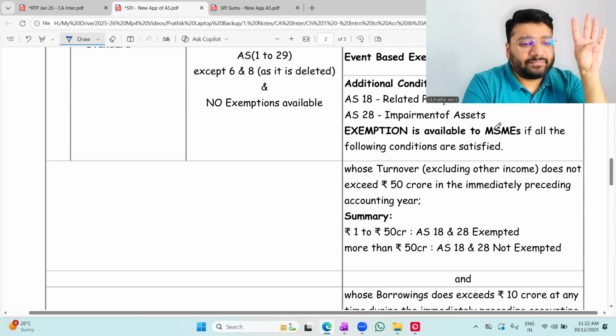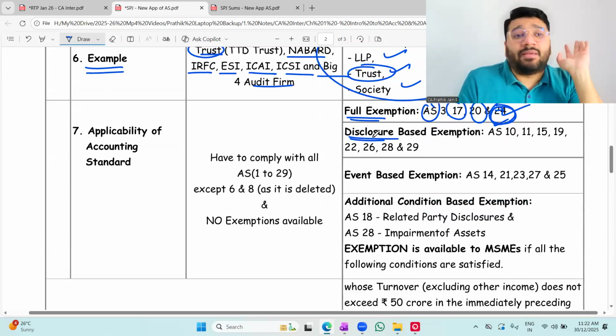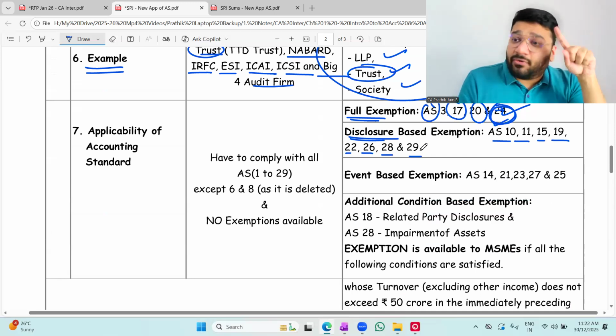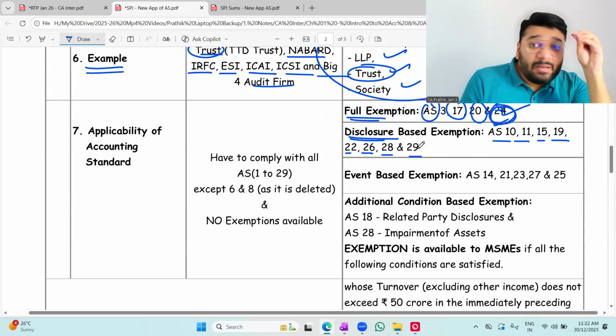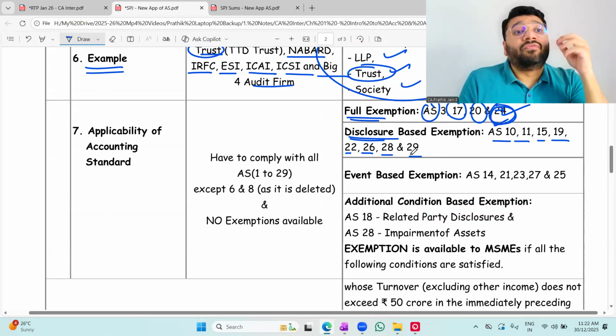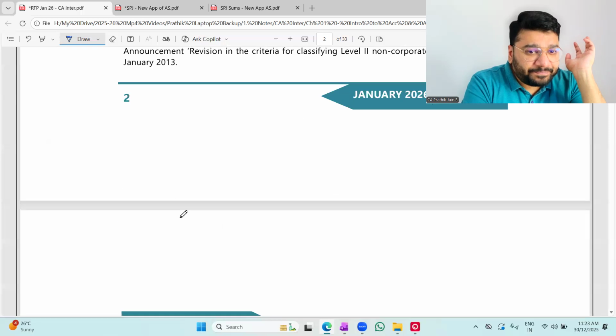Okay, not okay? Now, then we have certain disclosure-based exemptions: 10, 11, 15, 19, 22, 26, 28, 29. Means these AS you have to apply. But in these AS, there will be multiple paragraphs, and certain paragraphs they are exempted. What are those paragraphs? Those are disclosure-based paragraphs. So look into this.